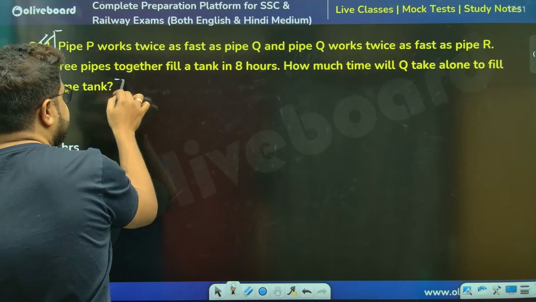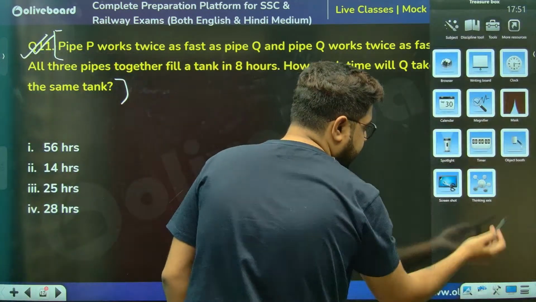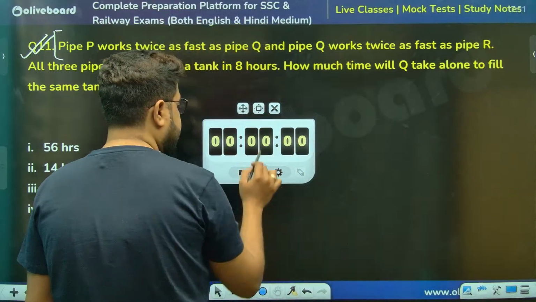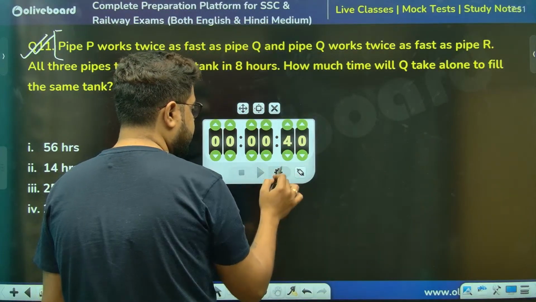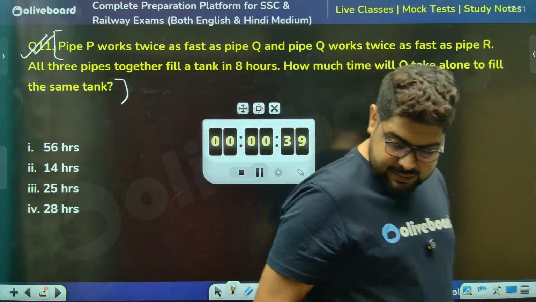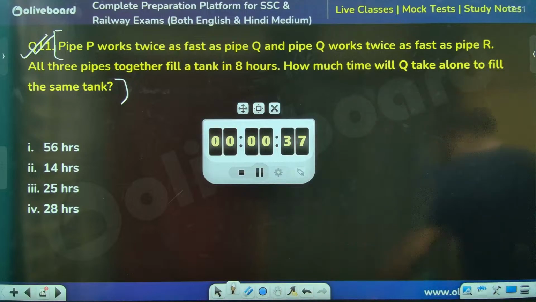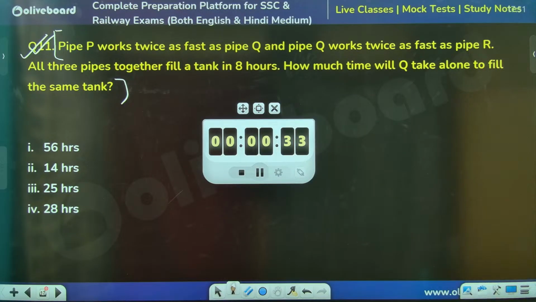Sir, pipe and cistern. Chalo. 40 seconds. Again, that being said, I'm not saying your method is wrong or your answer is wrong. The answer is the same, perfect, it works. But again, you are putting in too much effort. There is a lot of hard work needed over there.